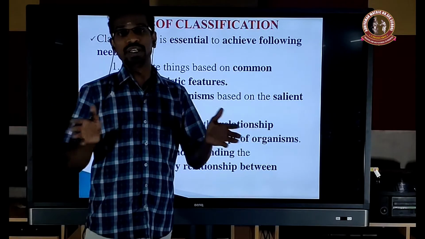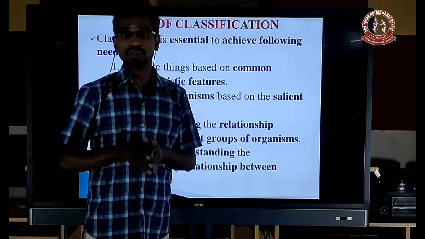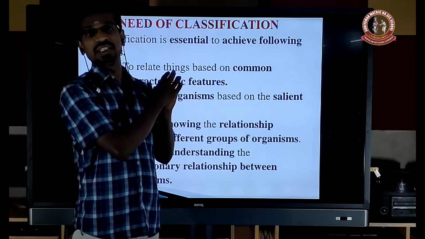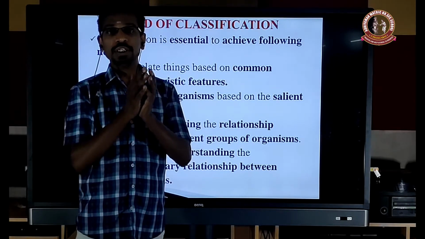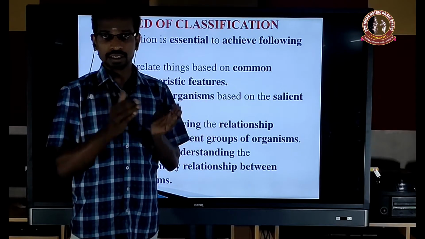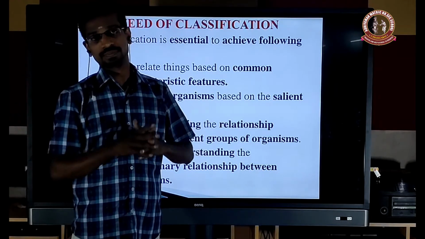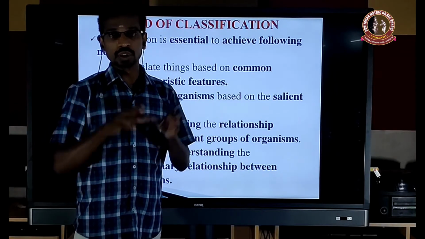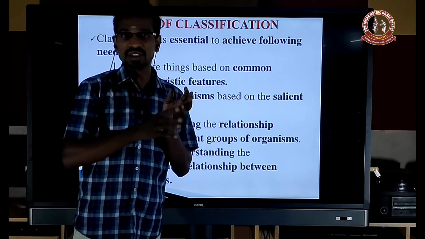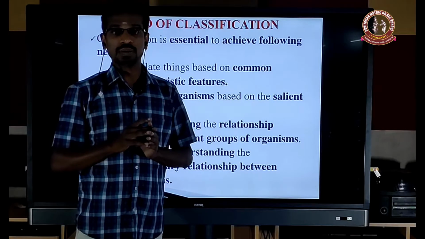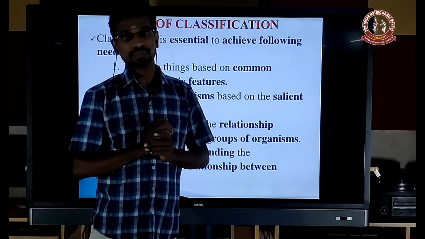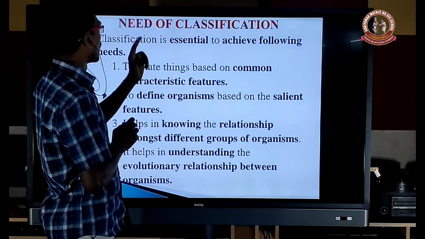First we want to group the organisms. Previously, Theophrastus classified the entire plant kingdom into three categories: herb, shrub, and trees, depending on the nature of the stem and the growth height. So it is very easy to study. So we need a classification.